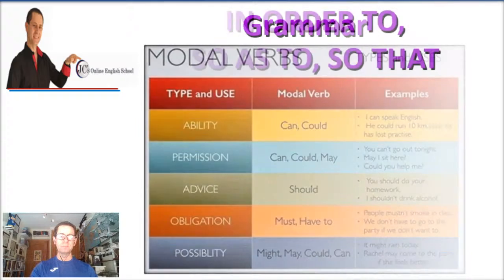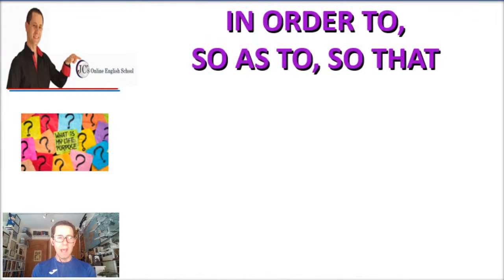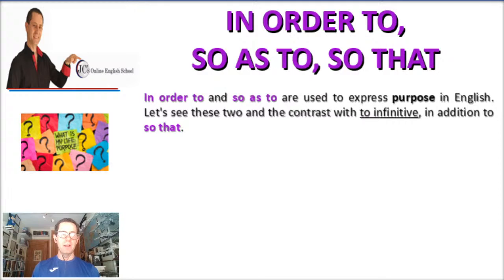Okay, so let's concentrate now on our topic for today, which is none other than the expressions in order to, so as to, and so that. I'm sure they will help you to express yourself in better English, and you will see why. Now let's start by saying that in order to and so as to are used to express purpose in English.